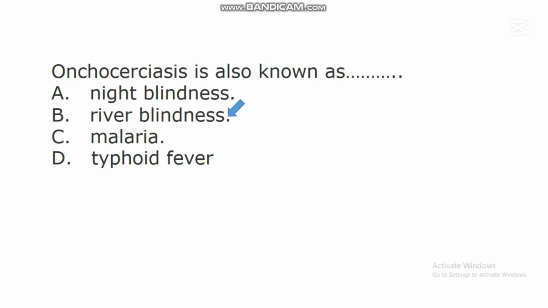River blindness. This disease known as onchocerciasis is also called river blindness, and we have said that this disease is transmitted by an insect vector, but the pathogen is called Onchocerca. So when someone is talking about onchocerciasis, he or she is talking about river blindness.